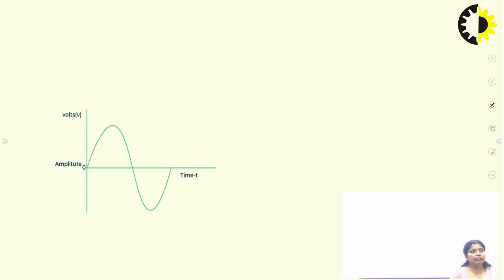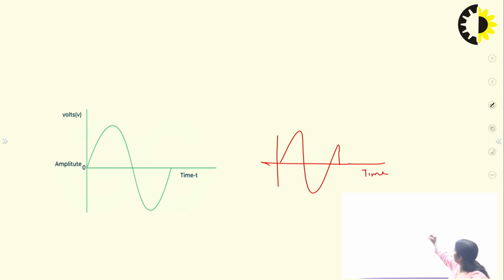In the analog signal, you can represent it like this, with waves. The horizontal axis is called time, and the vertical axis is voltage or amplitude. The value of the signal at any level is called the amplitude of that signal, and the maximum value of the signal is called the peak amplitude. Here it is represented as a cosine wave or a sine wave.